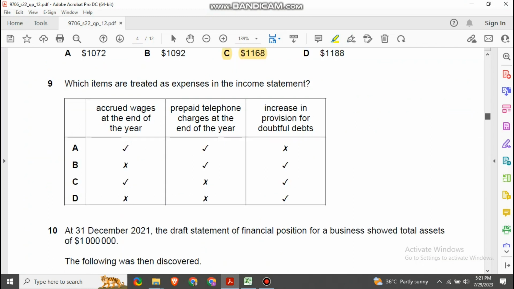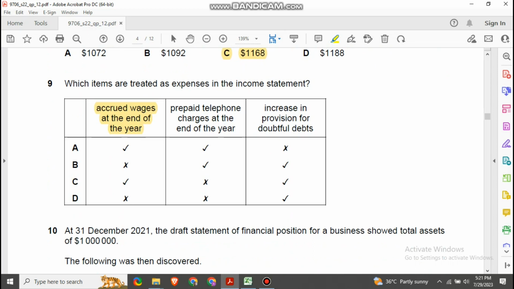Number 9. In the income statement, which one will you write down as your expense? Accrued wages at the end of the year. Accrued wages which you did not pay should be considered as your expense, as per the matching concept.